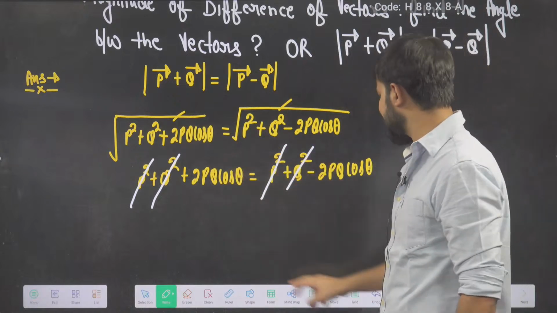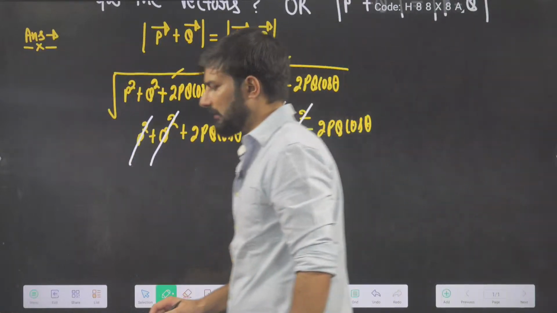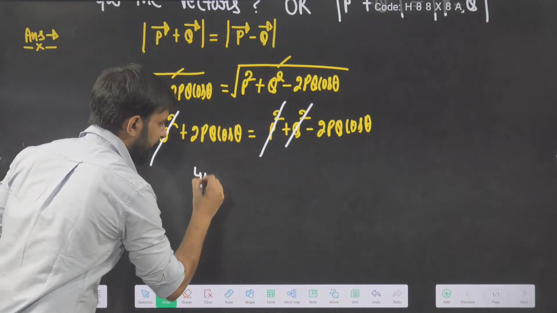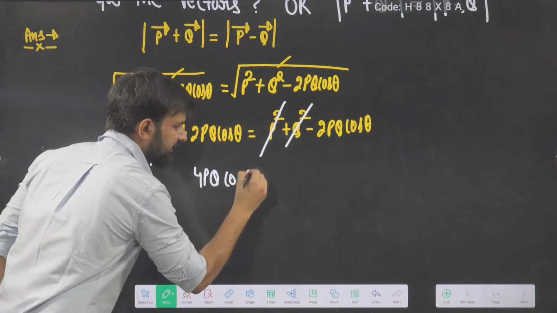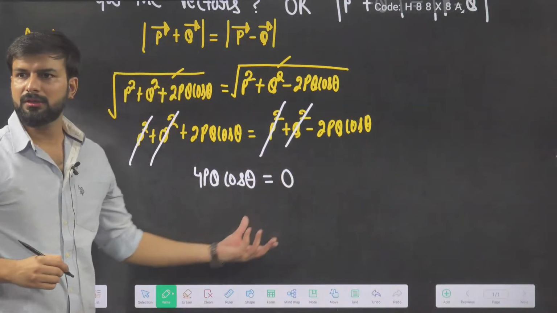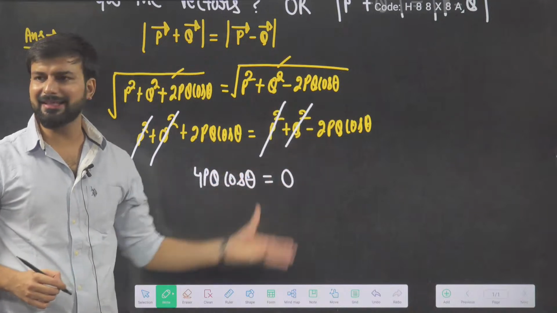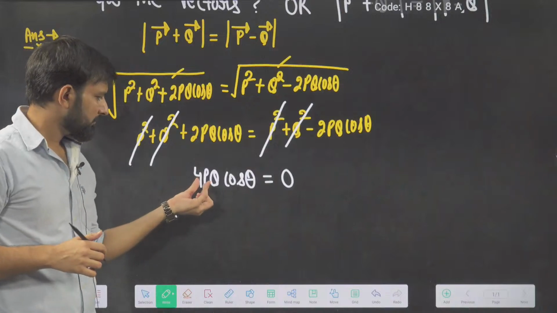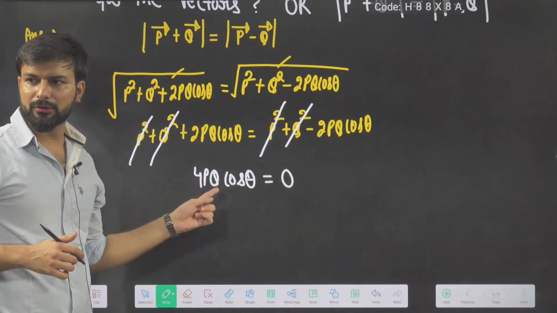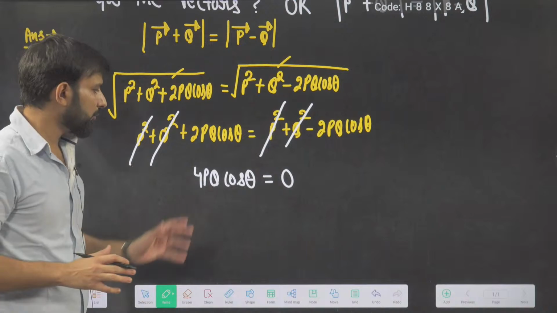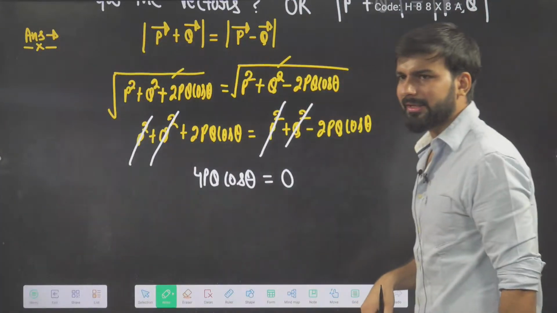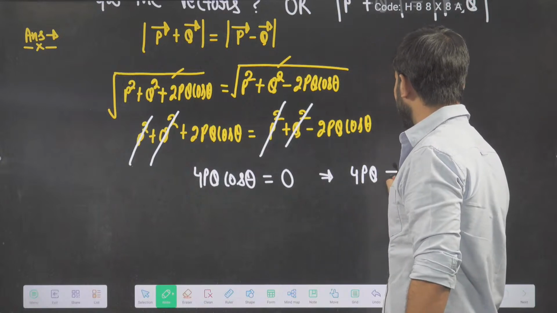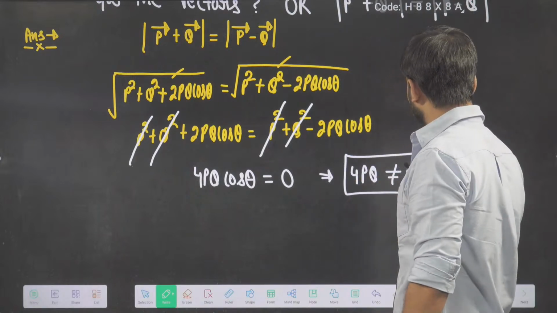Now bring this negative to this side. What will you get if you bring this to this side? It will become 4PQ cos of theta. This side is left with nothing, 0. This will also come to this side, nothing left. Total, how much does it become? 4PQ cos theta. P is the magnitude of P, Q is the magnitude of Q, and magnitude here is not 0. So from here I can say that 4PQ can never be 0.